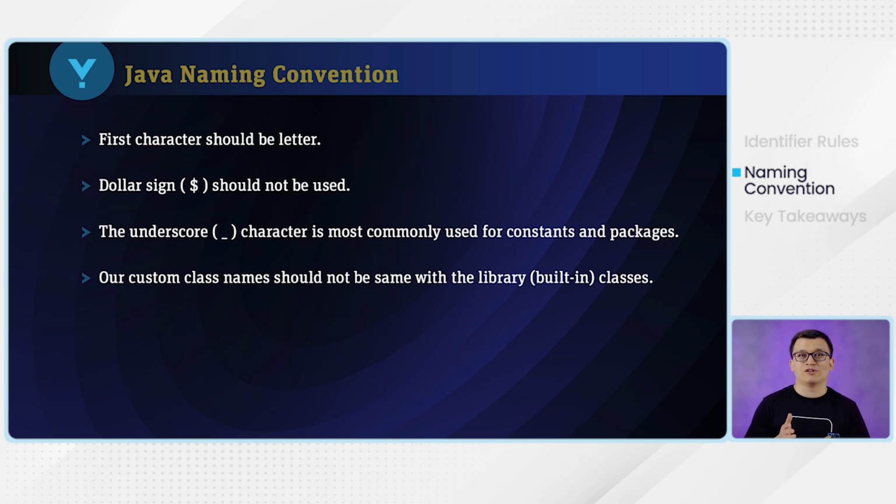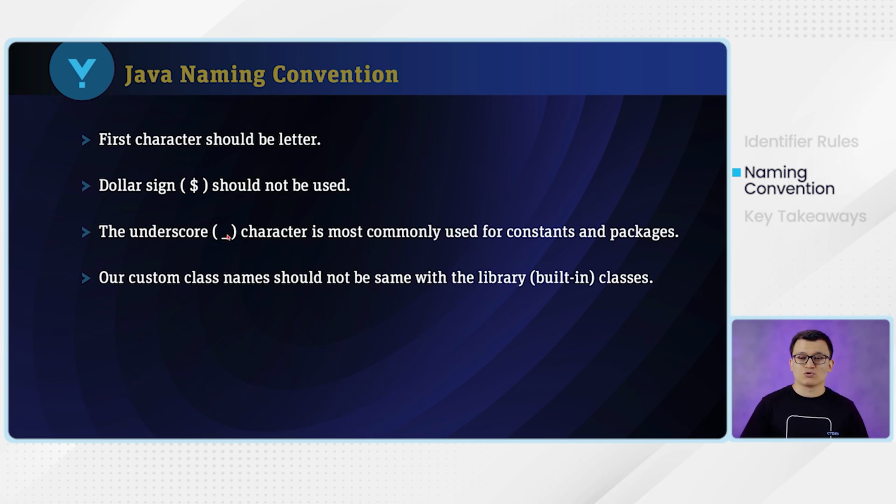But when you add the $, it's not making too much sense. It's not readable at all. To make it more readable and understandable to the other programmers, it's best if we follow the standard rule for the naming convention. So please avoid using the $. And the underscore is most commonly used for the constants and the packages. So if you don't have constant variables, please do not use this underscore in your naming convention.